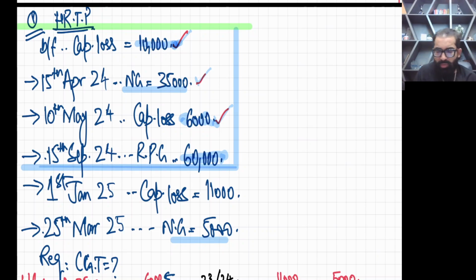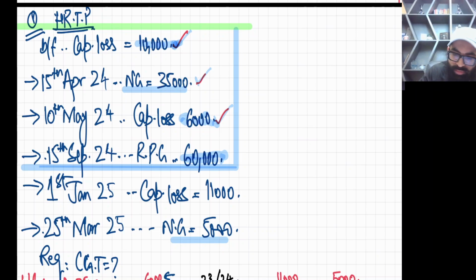Okay. Now, the calculation of the first payment, which we call payment on account. For payment on account, you need to account for all previous losses brought forward and, till this date, all losses.